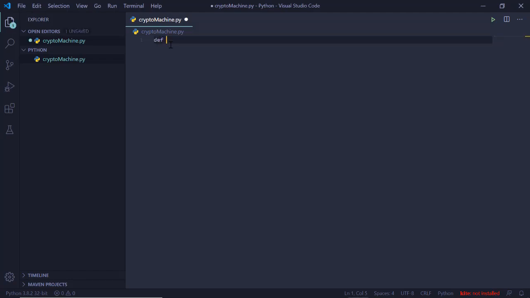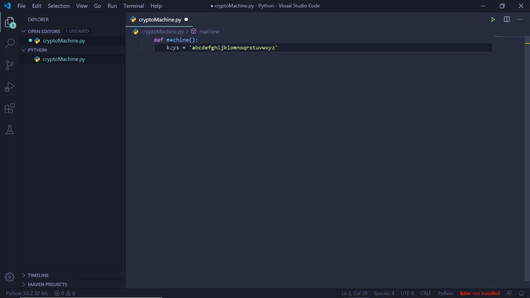Let me define a method named, let's say, machine. You can give it any name, like crypto machine or my cryptography. In this, first we will have our keys, and in the keys we will have the alphabets from A to Z. So we have our alphabets, the letters from A to Z.